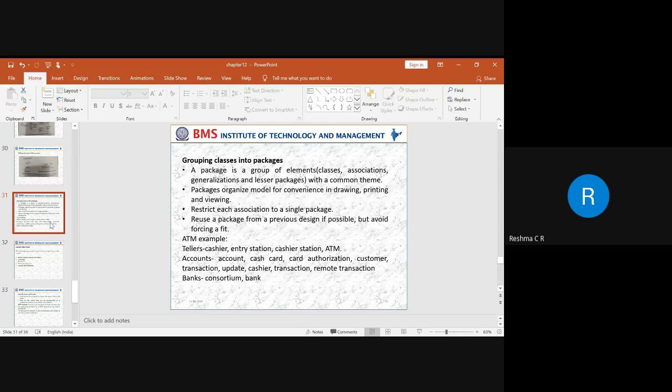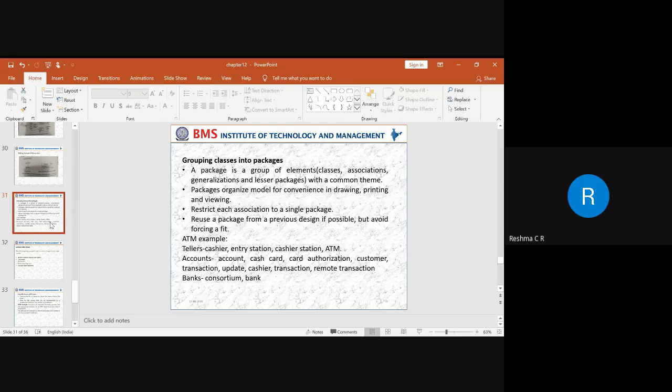So in the ATM example, what we have taken, we have different classes, right? So the classes can be entry station, transaction, remote transaction, bank, account, consortium. So these are the different classes that we are trying to have.